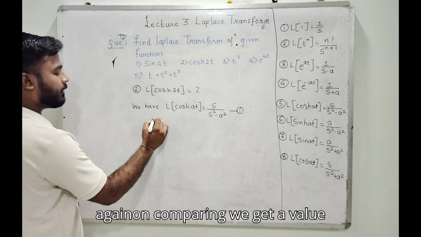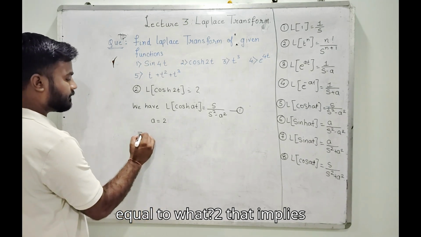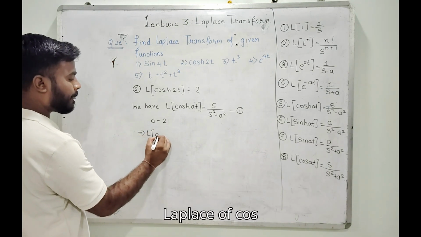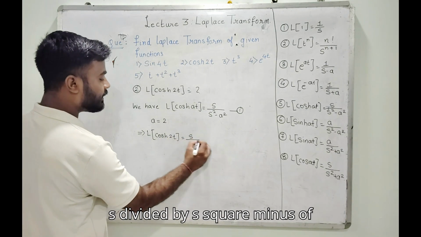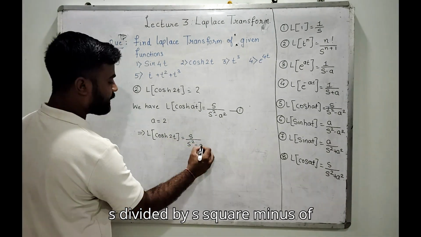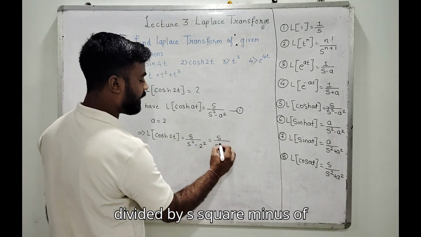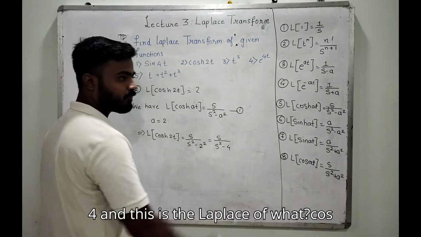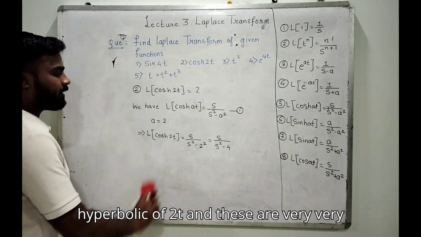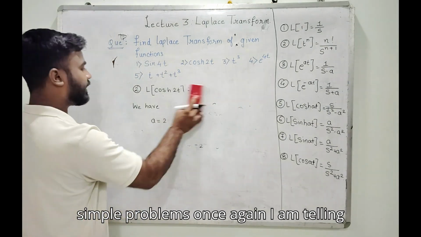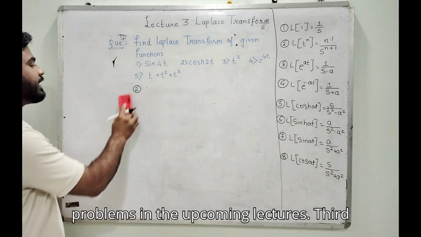On comparing, we get a equal to 2. That implies Laplace of cos hyperbolic of 2t is s divided by s square minus 2 square, which is simply s divided by s square minus 4. These are very simple problems. Once again, we will be doing more complicated problems in the upcoming lectures.